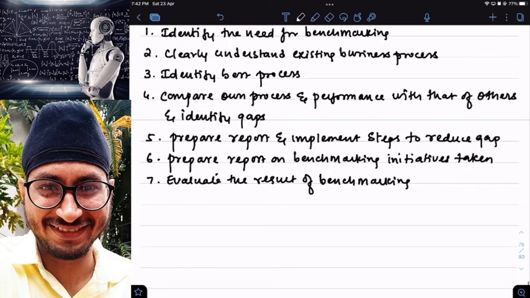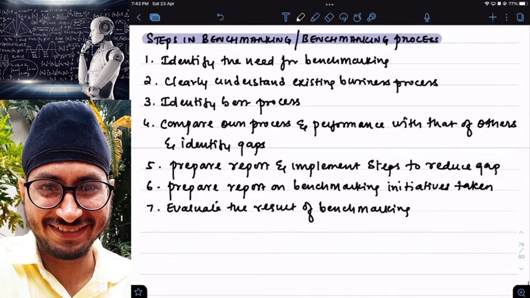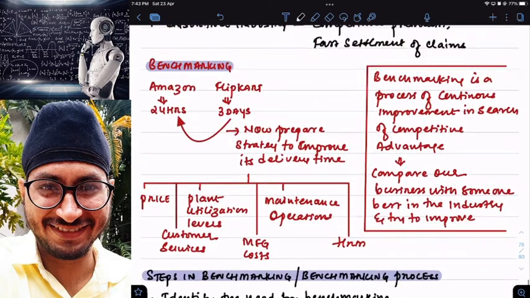These are the steps to be followed, where, sir? These are the steps to be followed in the implementation of benchmarking. So this is a small concept of benchmarking. Anyone has any doubts here in this small concept? No. Now let us understand the next concept.